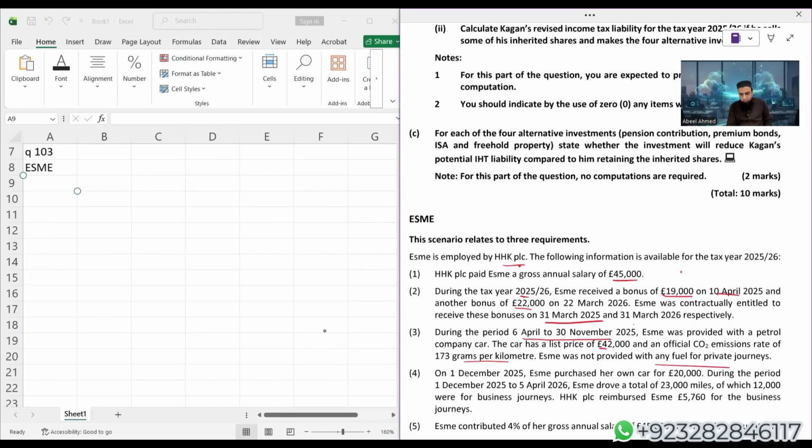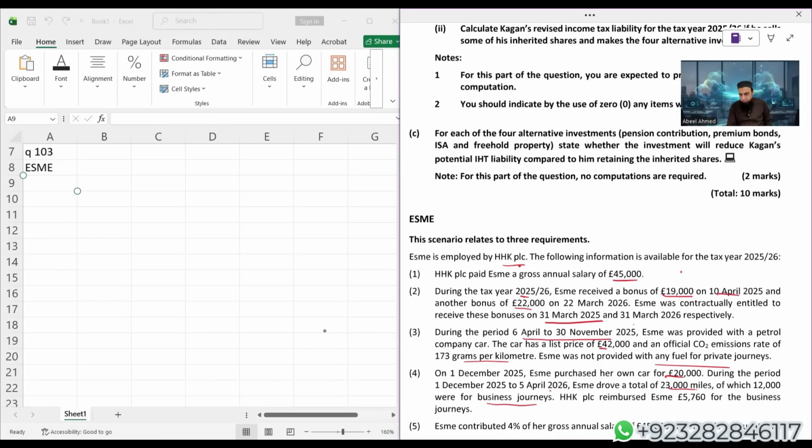The question is why Esme was not given a car for the whole year. Point number 4 gives the reason. In December 25, Esme purchased her own car. Of course, when someone has her own car, they don't need a car from employment. She bought it for £20,000. During the period 1st December 25 till April 26, Esme drove 23,000 miles, of which 12,000 miles were for business journeys. So we will apply the approved mileage allowance on 12,000.